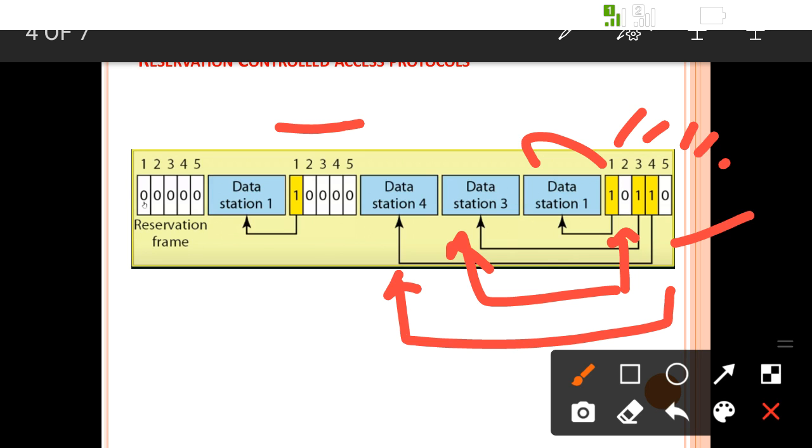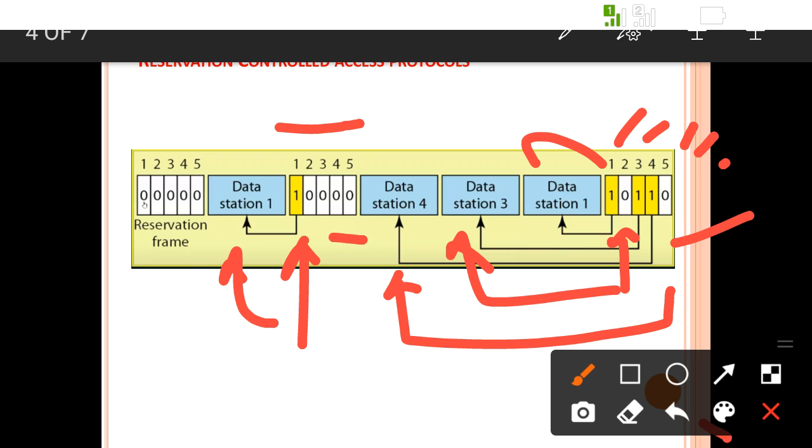Among these, whenever a 1 is written, it means that station wants to transmit data, meaning it reserves the slot. Within this slot, only station 1 has a 1 written, which means station 1 wants to transmit the data, and stations 2, 3, 4 and 5 have 0 written, meaning at that particular time slot they do not want to transmit data. As 1 is written next to station 1, only that station can send the data. So in this time slot, station 1 is sending the data.